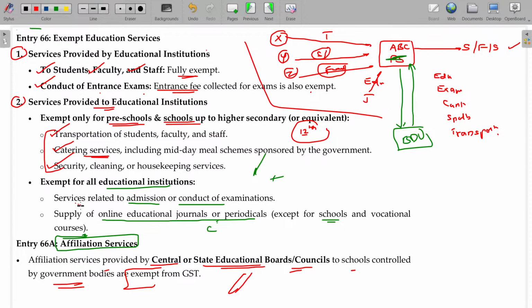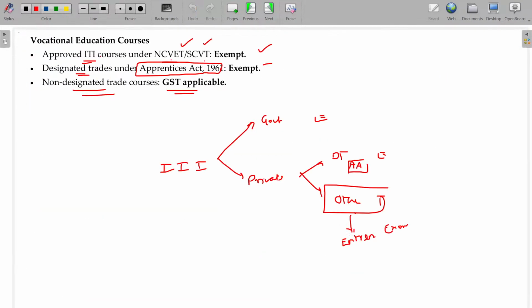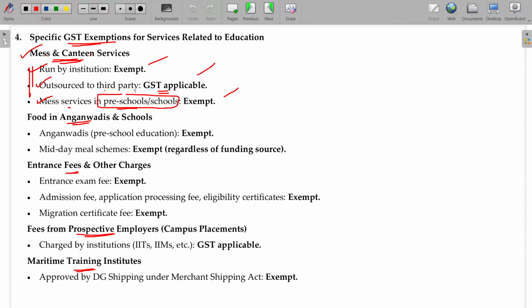But catering services will be taxable in case of colleges. Clear? And Anganwadi's preschool education exemption and midday meal scheme exemption, entrance fees exemption, admission fees, application fee, whatever it may be, everything is exemption. Maritime training institution approved by DG Shipping under the Merchant Shipping Act, also exemption.